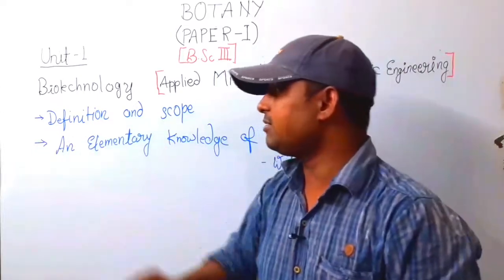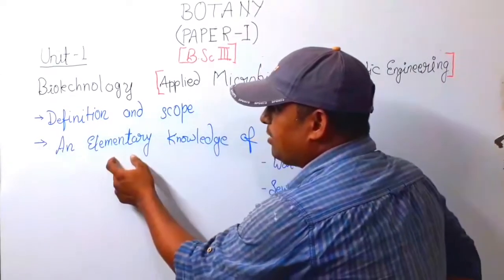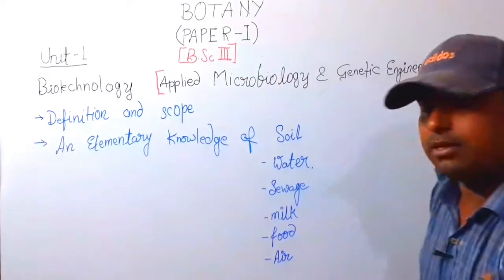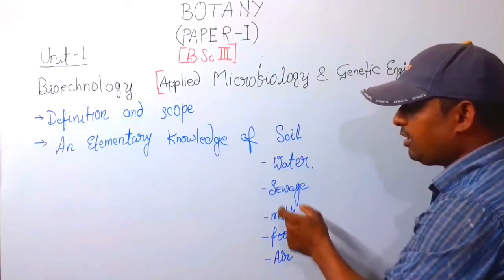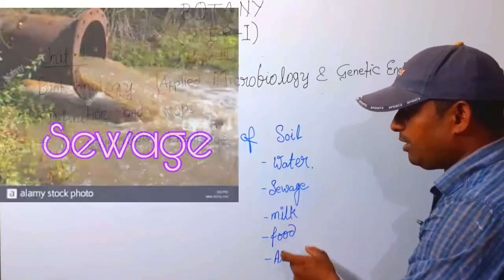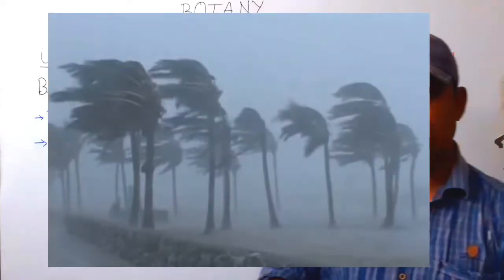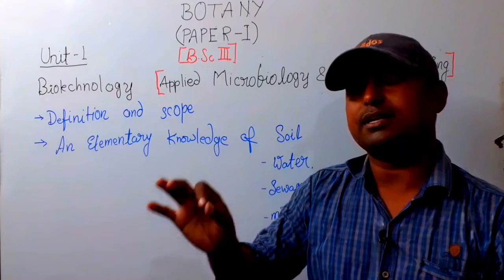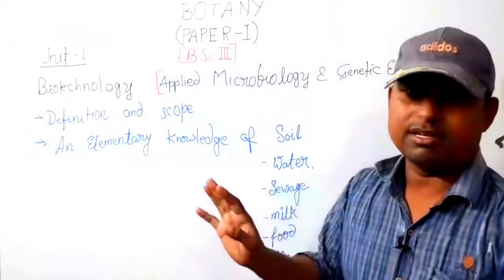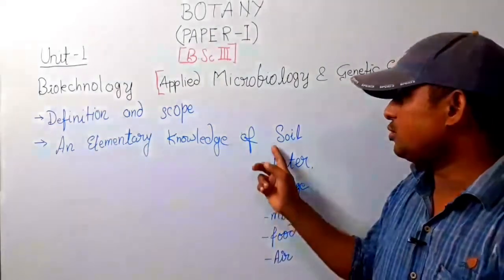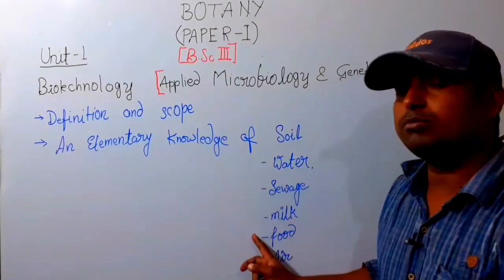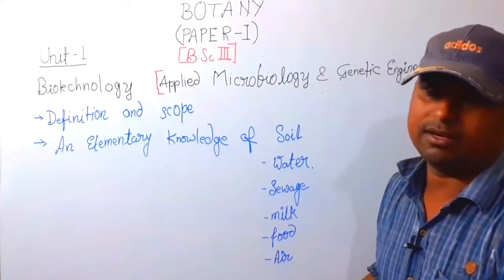The next topic is elementary knowledge of soil, water, sewage, milk, food and air. Every student in the first year and second year has knowledge about soil, water, sewage, milk, food and air.